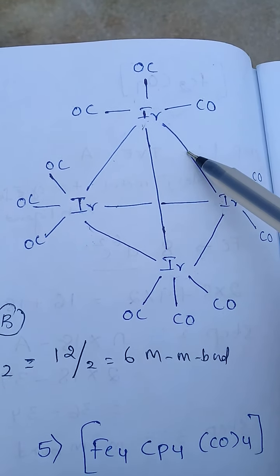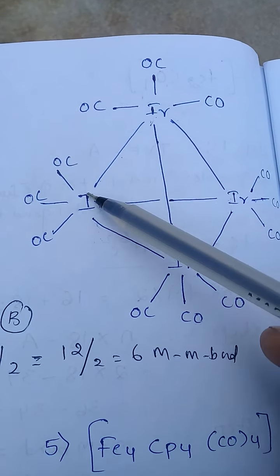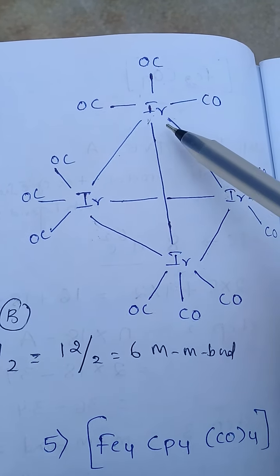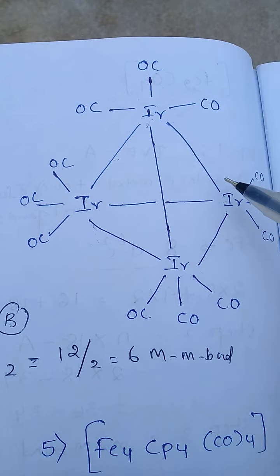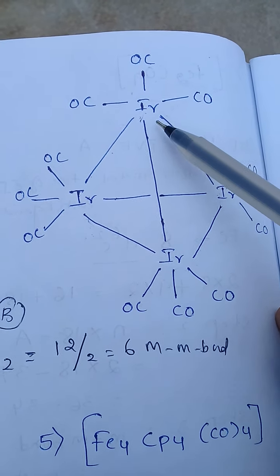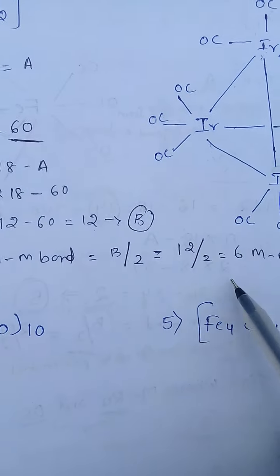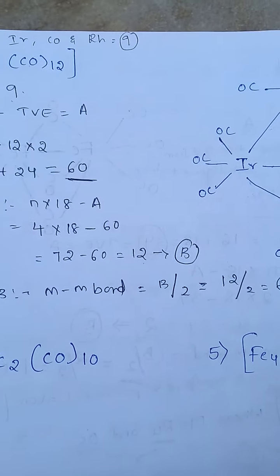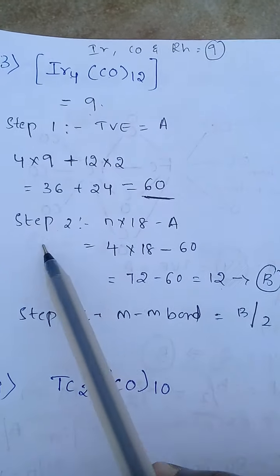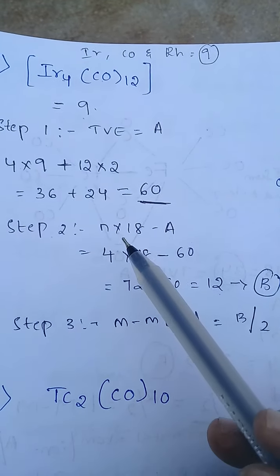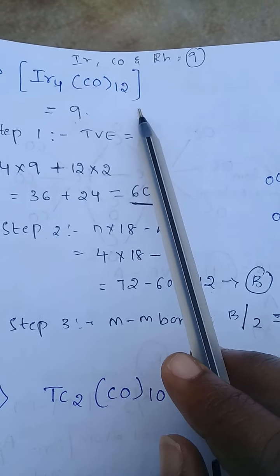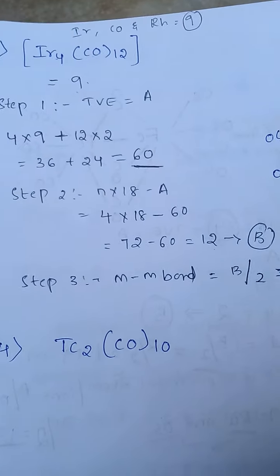See here in this metal cluster, directly 6 metal bonds are present. So for Ir4(CO)12 cluster, 6 metal bonds are present. By these 3 steps, we have to find metal bonds.